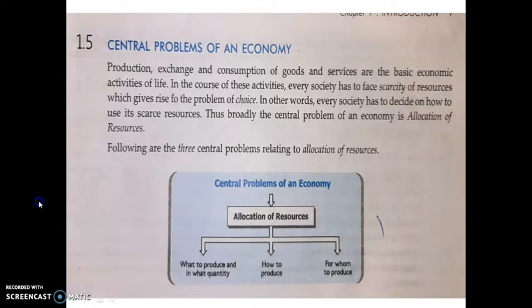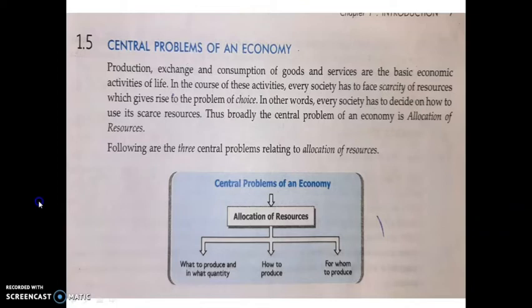Due to this, scarcity and the problem of choice is the important problem faced by every economy. This problem can be broadly classified into three heads: what to produce, how to produce and for whom to produce.